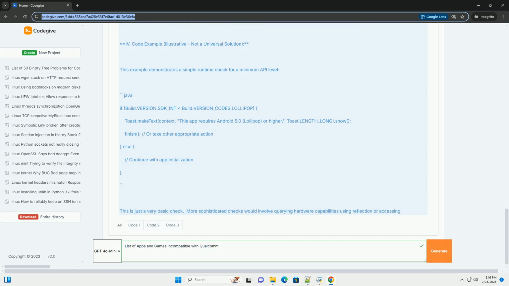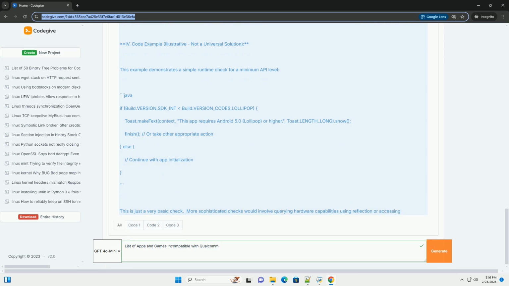1. Logcat. Android's Logcat provides detailed information about app crashes and errors. Analyze Logcat entries to pinpoint the source of the incompatibility. Requires developer tools like Android Studio. 2. Debugging tools. Utilize Android Studio's debugging features to step through the code and identify lines causing exceptions or unexpected behavior. 3. Device testing.